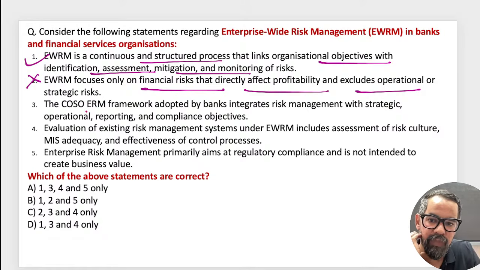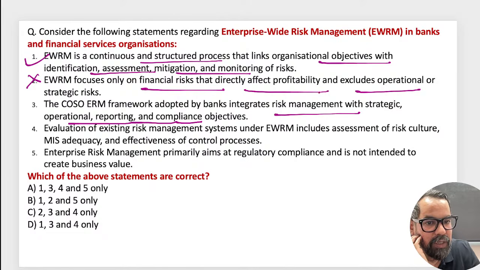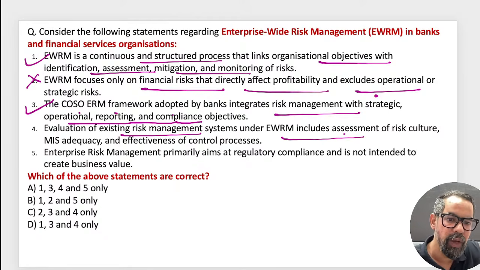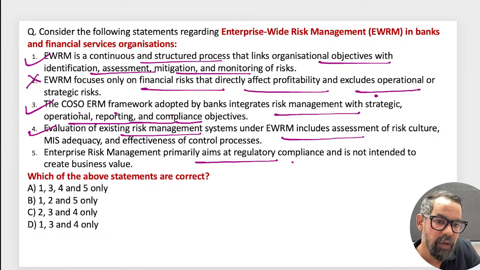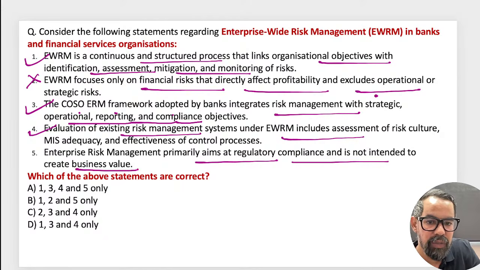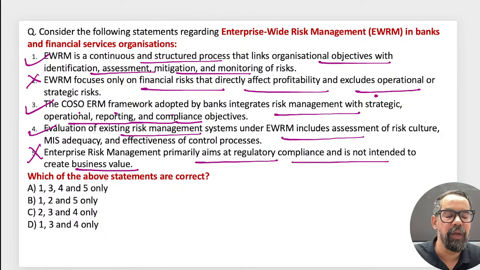There are 4 objectives. The next one is COSO ERM framework adopted by bank, integrate आपका risk management with strategic, operational, reporting, compliances। ठीक है, these are the 4 elements. Strategic, operational, reporting and compliances, true है। The next one is evaluation of existing risk management system under EWRM include assessment of structure, MIS, effective control process. Enterprise-wide risk management aim at regulatory compliances, not intend to create a business value. It is beyond the regulatory compliances. Okay? It is beyond the regulatory compliances.